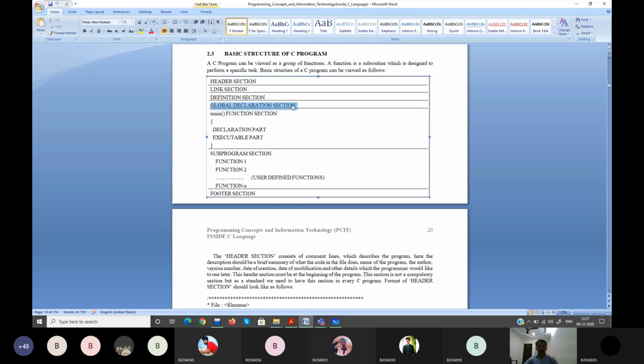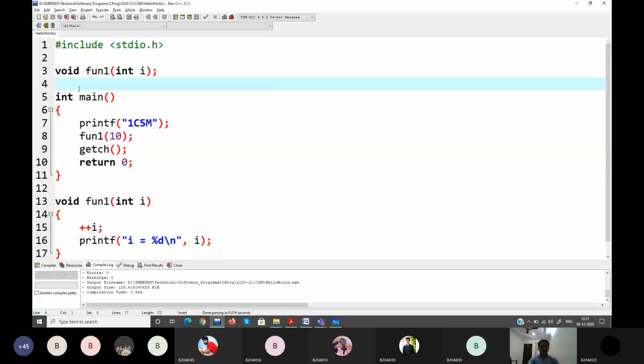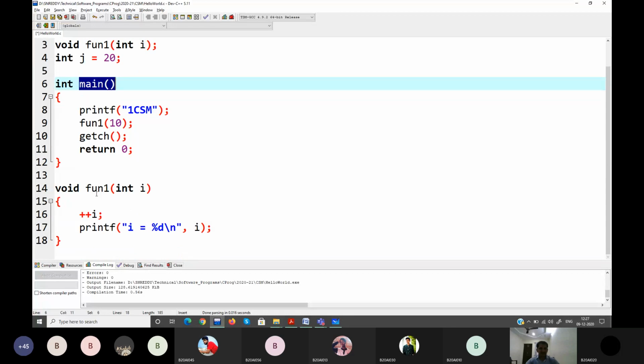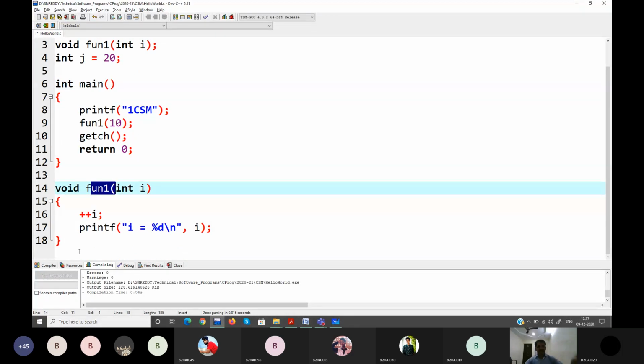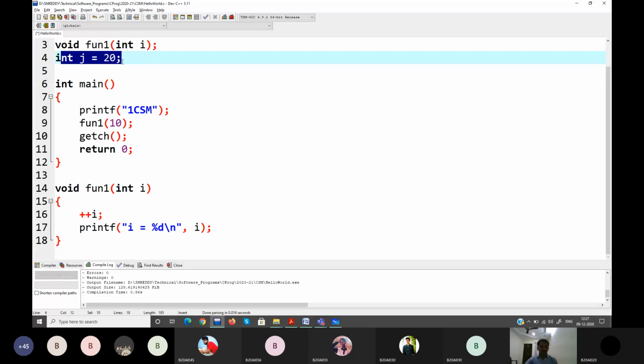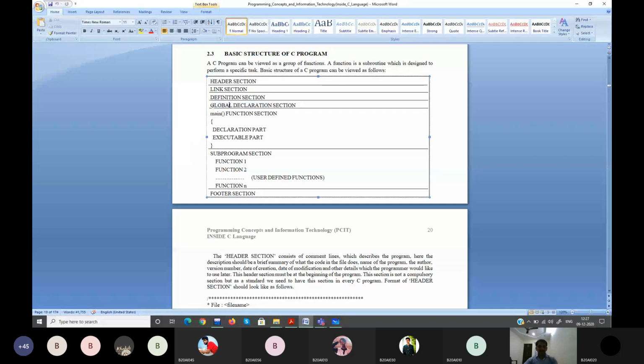Before main, you have the global declaration section. So let us say I want to use some kind of int j is equal to 20. This is global, so I can access this j inside this main, inside this fun one, or any other functions which are there. This way, the declaration and definition of your variable is outside of your main. That's why it's called global. These kind of definitions are part of the global declaration. I hope you guys understood.